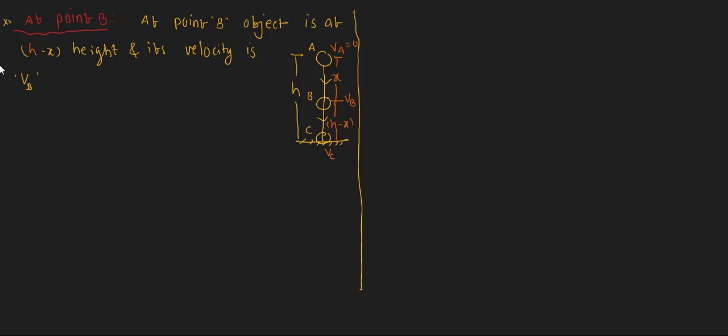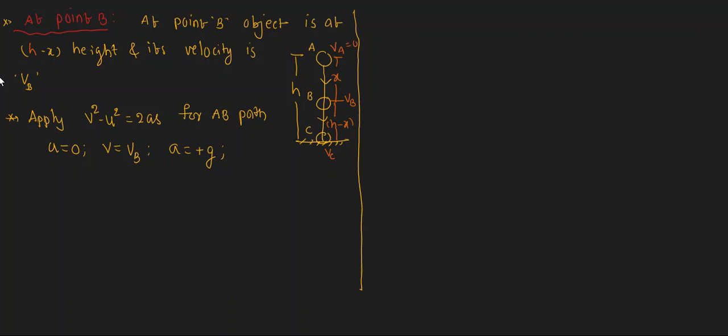For that purpose, we have to find out the vb value by using the equation of motion. Apply v square minus u square is equal to 2as for the AB path. The object travels from A to B, so for the AB path we can apply this equation. A is the initial point, where the initial velocity is 0, and B is the final point, where the final velocity is V suffix B. The object is coming down, so a is equal to plus g, acceleration due to gravity.